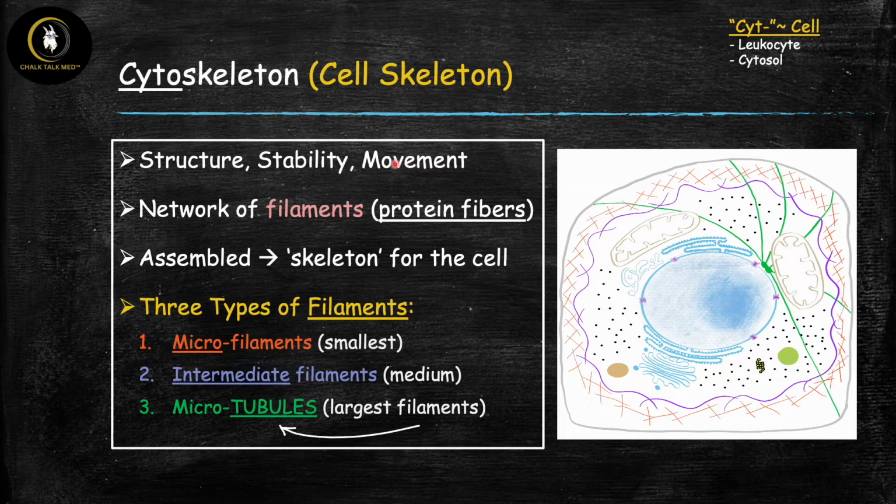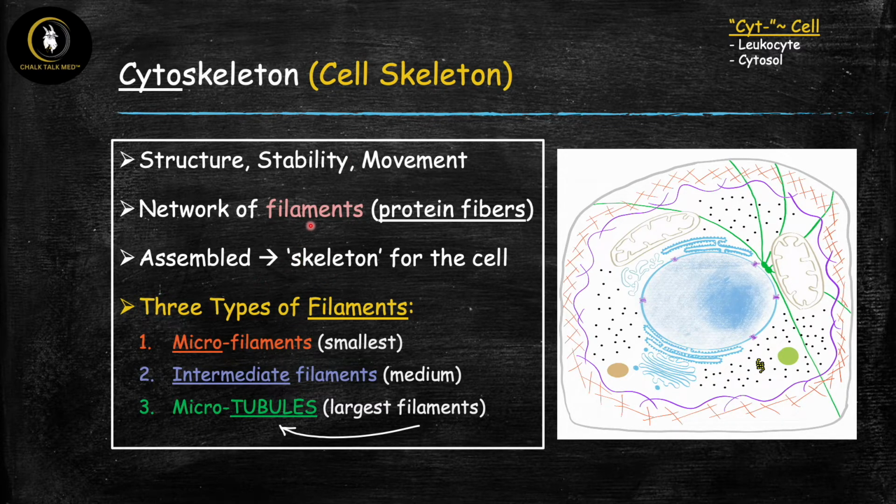Now, when we think about our skeleton, we're talking about muscles and bones and cartilage, but the cell skeleton is actually much simpler. It's just basically a network of filaments, which are just protein fibers. And the way it works is that these protein fibers are made up of building blocks that are assembled and put together into long chains, and they essentially form these beams or skeleton that helps provide the structure, support, and movement for the cell.